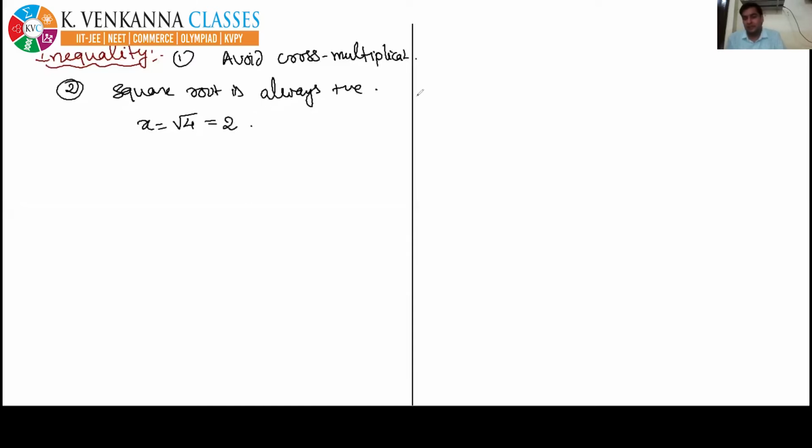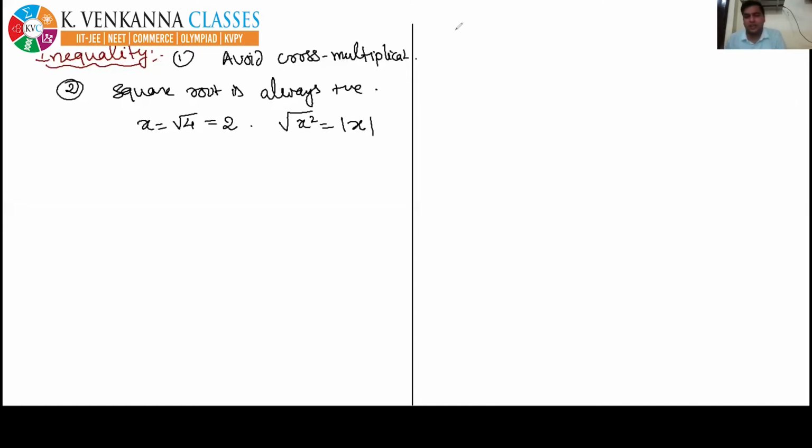Square root of x square will not be x, it will be mod x. Similarly, under root sine square x will be mod sine x. All these things I told you in the previous class.